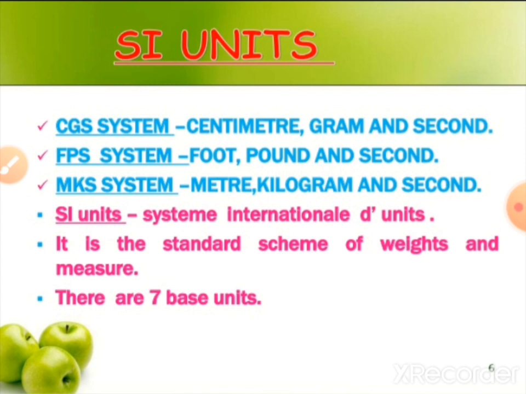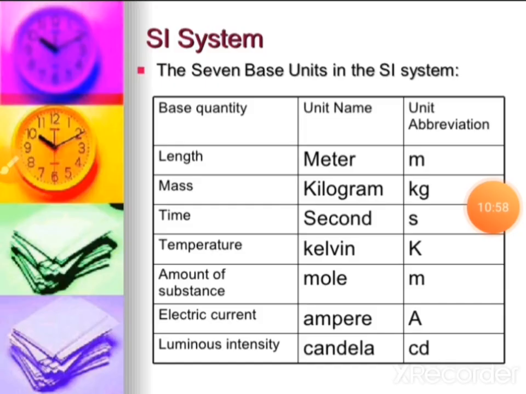There are 7 basic units in this system. The 7 basic units of the SI system are, first one, length. Unit name is meter and symbol is small m. Second basic unit is mass. Unit name is kilogram and the symbol is kg. Third one is time and unit name is second. The symbol is s.